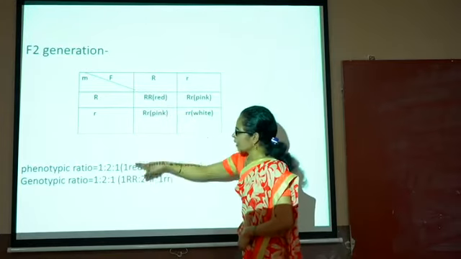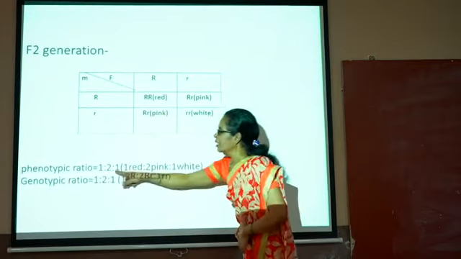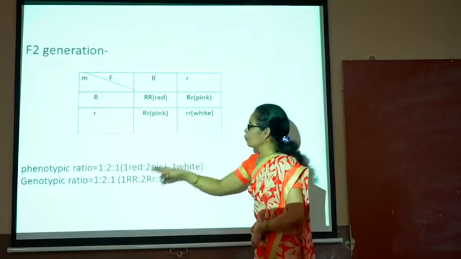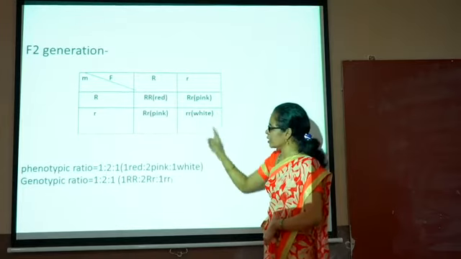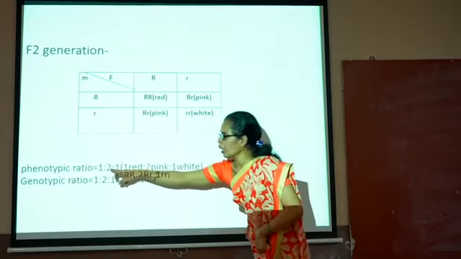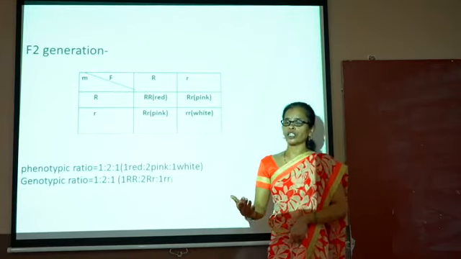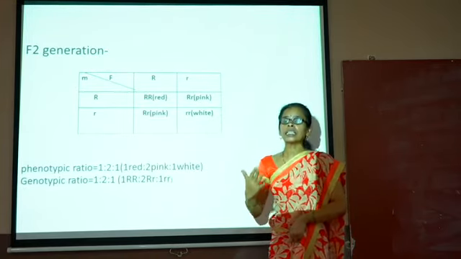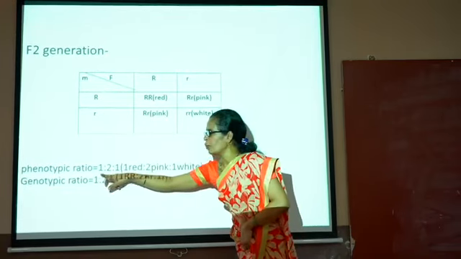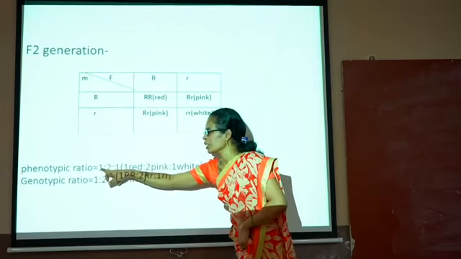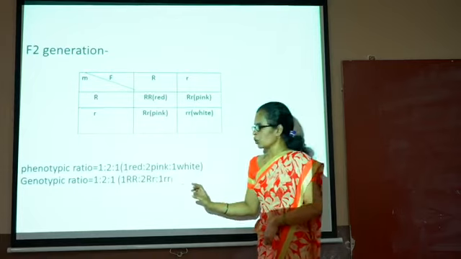First, one is the completely red color. Then two plants have the pink color. The next is the only white color, one is the only white color. The phenotypic ratio is 1:2:1. What is Mendel's phenotypic ratio for a monohybrid cross? This is 3:1. But in case of incomplete dominance, the phenotypic ratio is 1:2:1. Phenotypic ratio is 1:2:1.